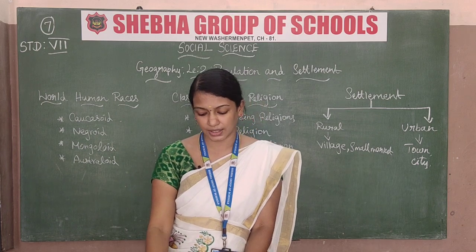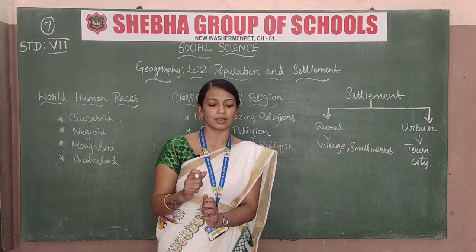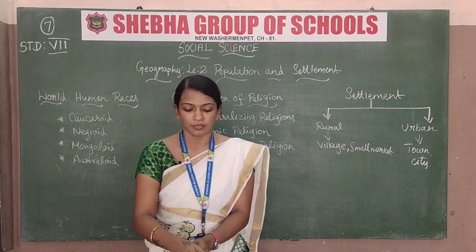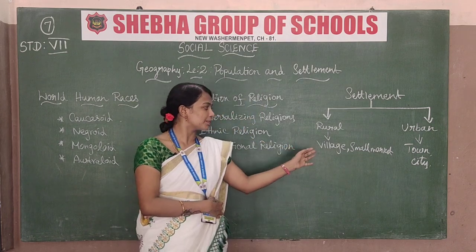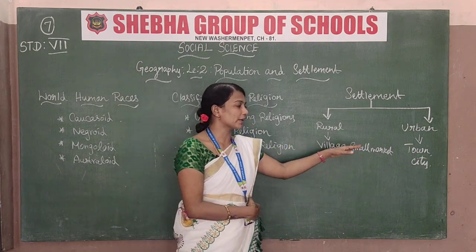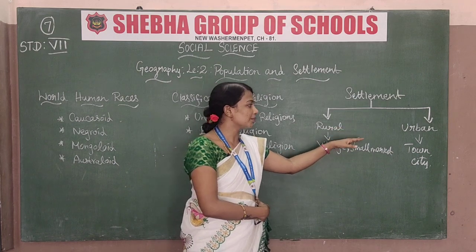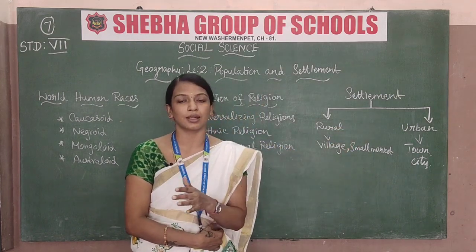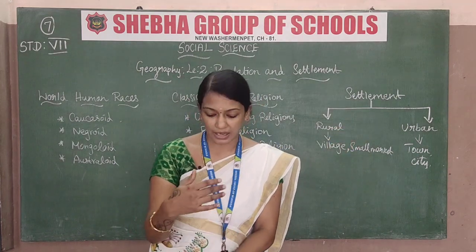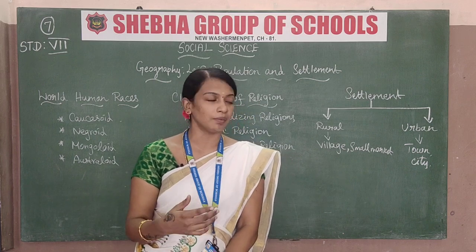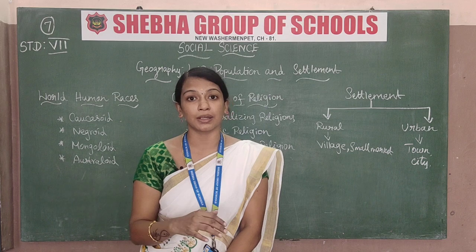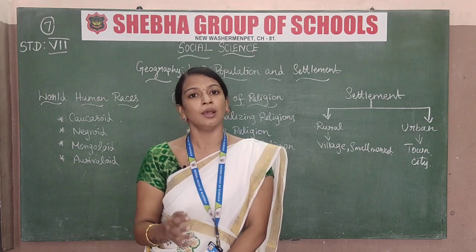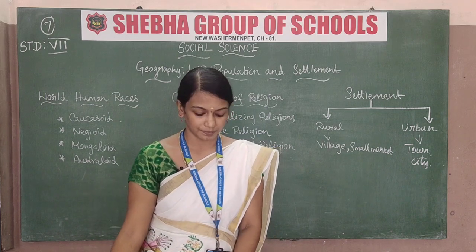Next we are going to see the settlements as a separate topic. We have rural settlement and urban settlement. Rural settlement means village, small markets like this, and urban settlement means town, city like this. It is like the places where we live. So we have that explanation. Before that, I will show the pictures of rural settlements, what places there are, and how houses are built.